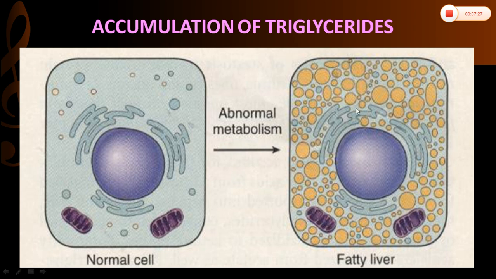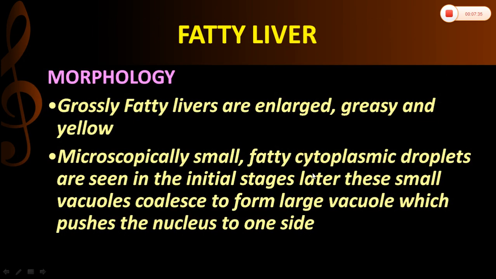Fatty liver is nothing but accumulation of triglycerides in the parenchymal cells of the hepatocytes. Next one is morphology of the involved organ in case of fatty liver. The liver is enlarged in size, greasy to touch and yellow in color. Microscopically, in the initial stages, we can see small lipid droplets around the nucleus, so it's called microvesicular steatosis. Later the small vacuoles fuse and form a large vacuole and push the nucleus to one side, so it is called macrovesicular steatosis.